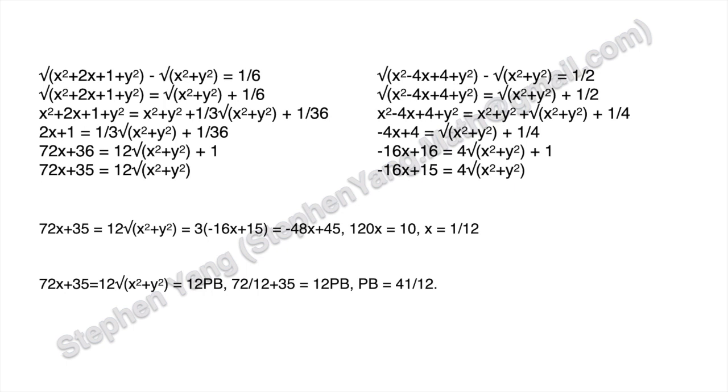Since we know that 72x plus 35 equals 12 times the square root of x squared plus y squared, and we also know that the square root of x squared plus y squared is just the distance between P and B, that equals 12PB. And if we plug in x, we will have 12PB equals 41, and PB would be just 41 over 12. So there we have our answer.